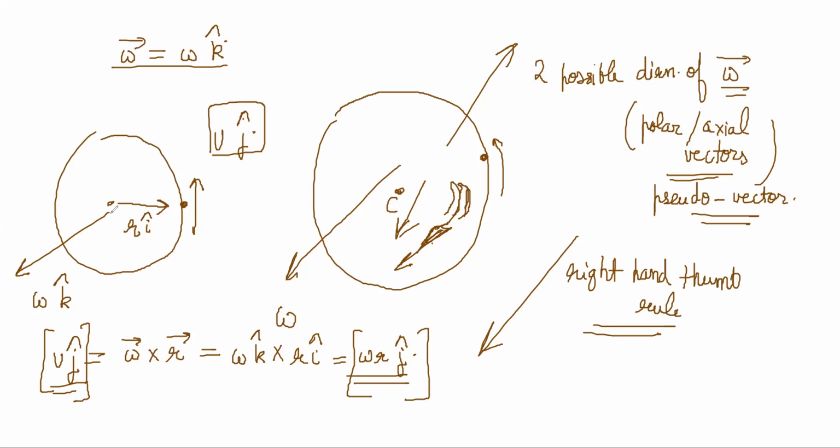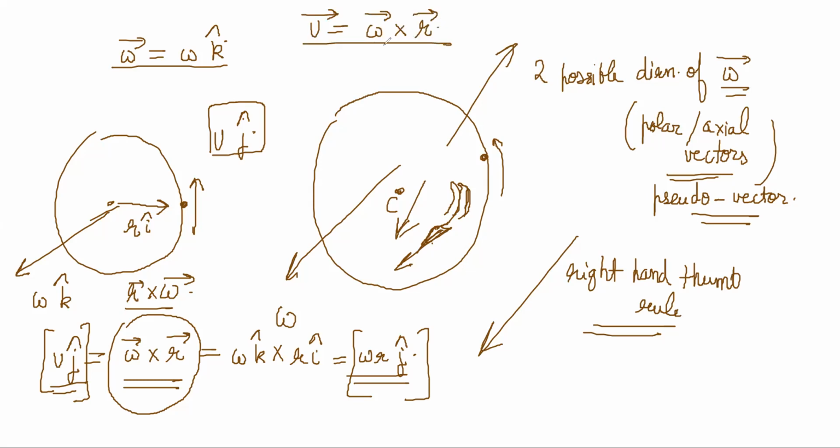If you assume that the angular velocity vector follows the right hand thumb rule and it comes out of the plane of the paper if it is anti-clockwise, then the only way the formula works and gives a sensible direction for the linear velocity is if you write it as omega cross r. If I had written r cross omega, then it would have come out minus j, no? So v vector is basically omega vector cross r vector. Here we are following the convention of the right hand thumb rule.